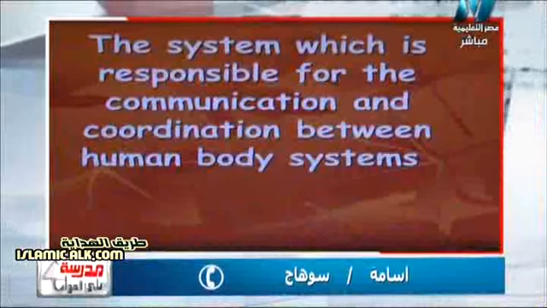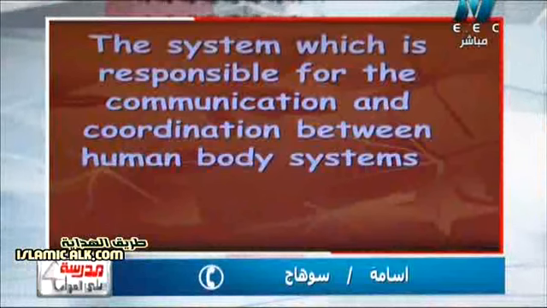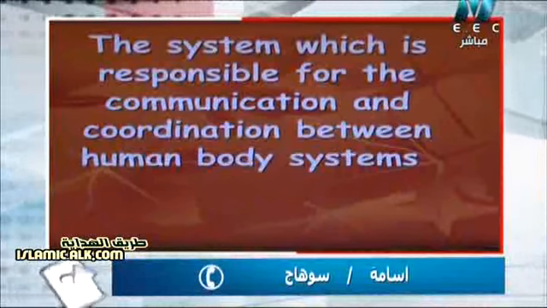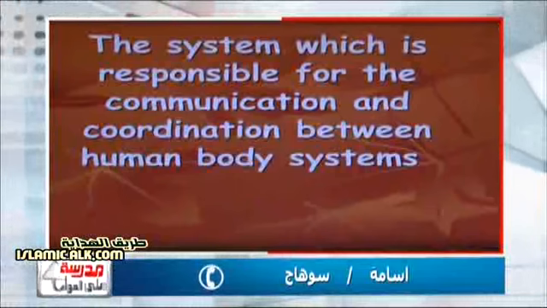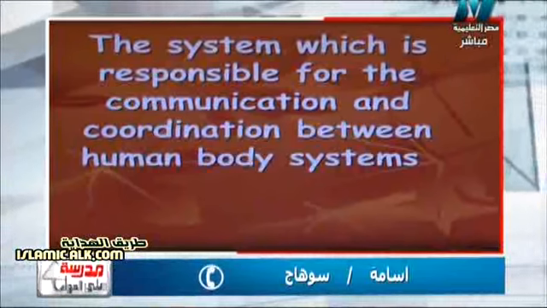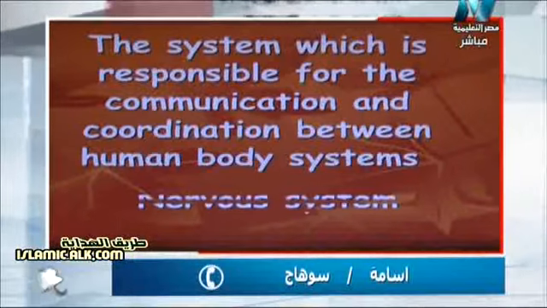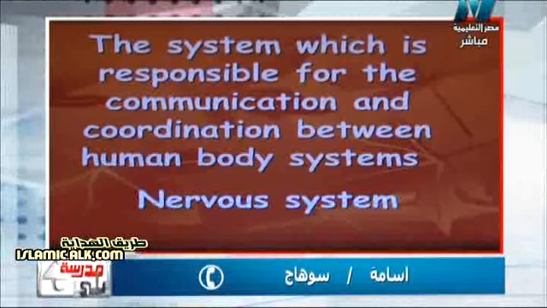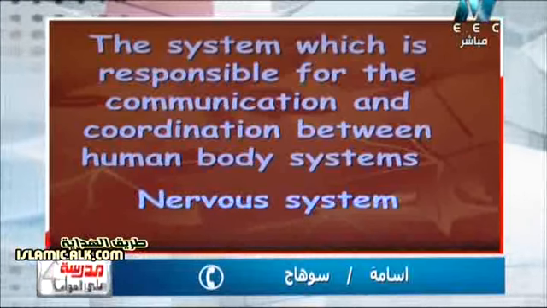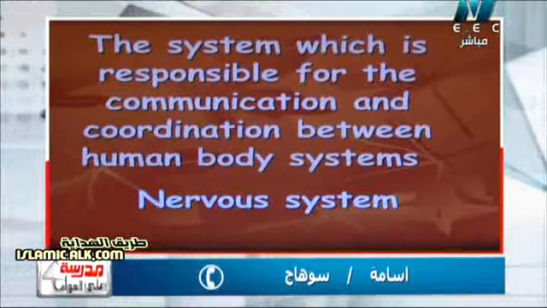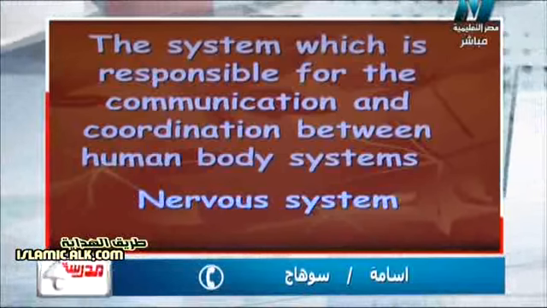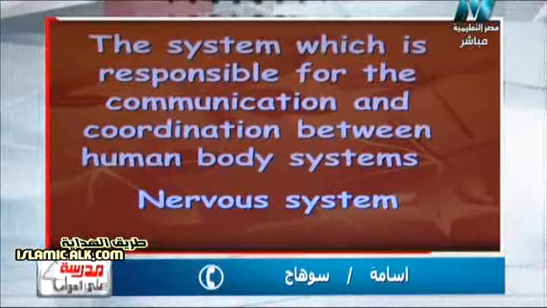I have a scientific term question for you. The system which is responsible for the communication and coordination between the human body systems. Nervous system. Surely, Osama, excellent. It will be the nervous system. So again, the system which is responsible for the communication and coordination between the human body systems will be the nervous system.